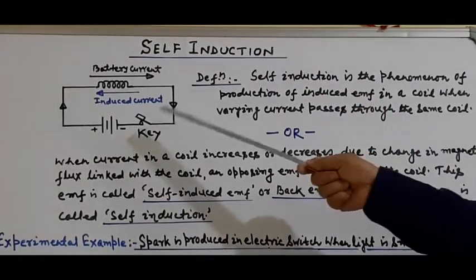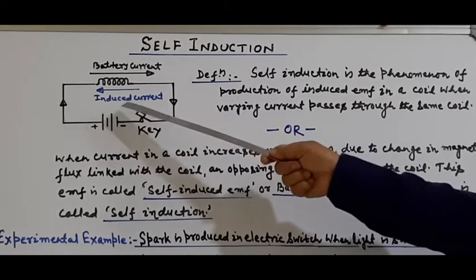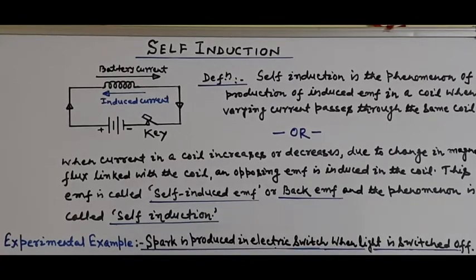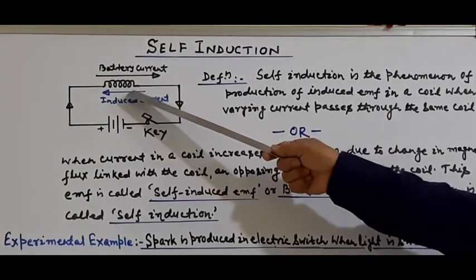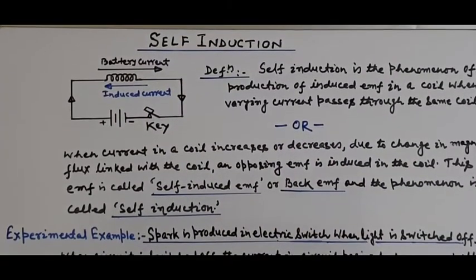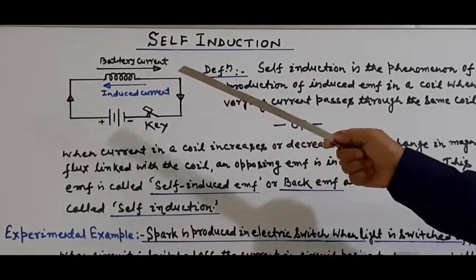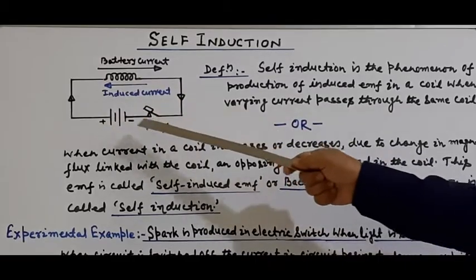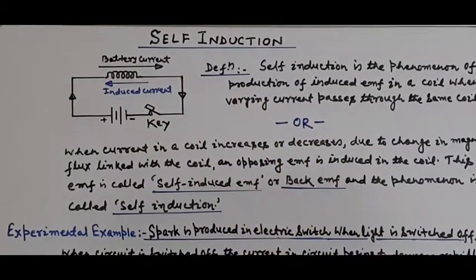Hence, magnetic flux linked with the coil also increases from 0 to maximum. As a result, induced EMF is set up in this coil according to Faraday's law of electromagnetic induction, and since the circuit is closed, induced current flows in the direction opposite to the battery current